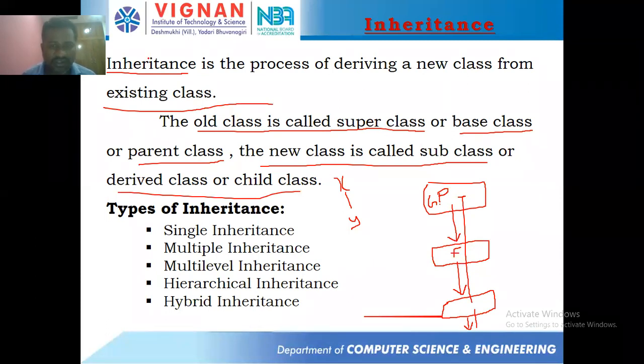Inheritance is nothing but the process of deriving a new class from an existing class. How we are deriving and what all things you are going to get, I will discuss later. Next, types of inheritance: single inheritance, multiple inheritance, multi-level inheritance, hierarchical inheritance, and hybrid inheritance. Let's see one by one clearly. Let's keep adding single inheritance, all of you.